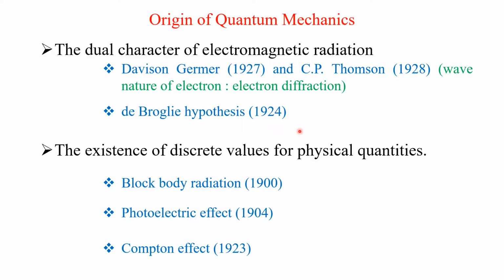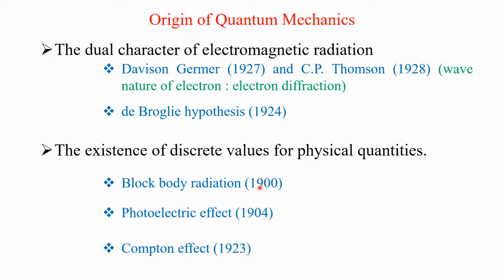And in 1924 itself, de Broglie gave a hypothesis of the dual nature of the particle, that is, a particle will behave like a particle as well as waves. Another reason for the existence of quantum mechanics is the existence of discrete values for physical quantities. Before the 19th century, we found that all the physical quantities are continuous.